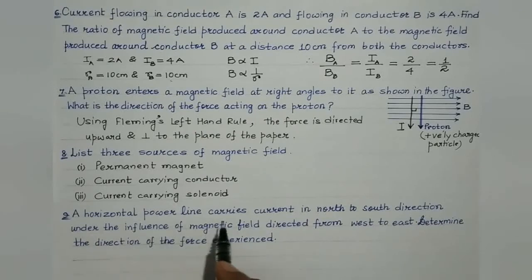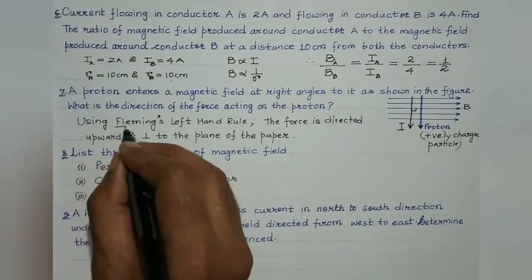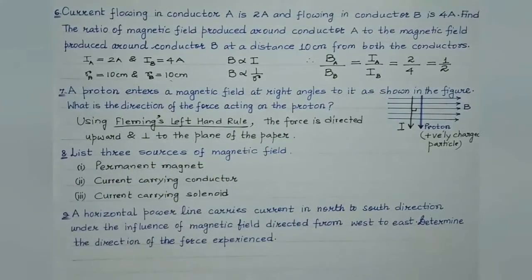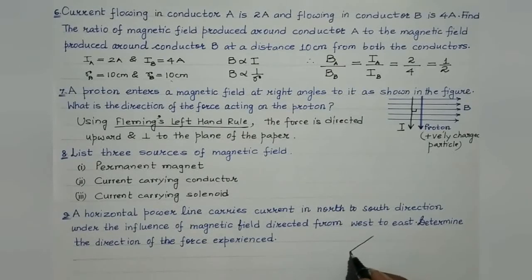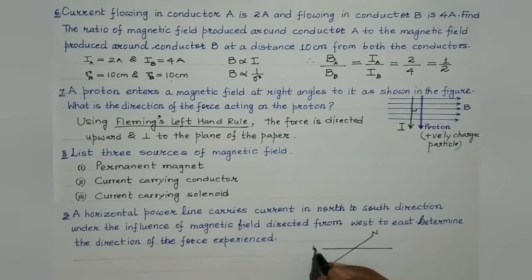A horizontal power line carries current in the north to south direction under the influence of a magnetic field directed from west to east. Here again we are supposed to determine the direction of the force experienced. So definitely Fleming's left hand rule is to be used over here as well, right? So let's make use of Fleming's left hand rule, and first and foremost let's represent all the given things in a proper diagram. Suppose this is north, this is south, and let us consider this to be west and this